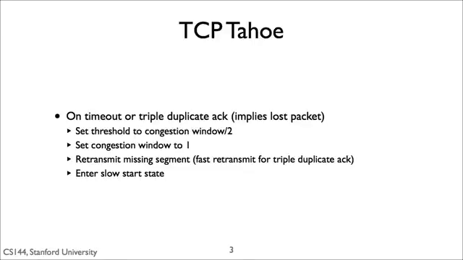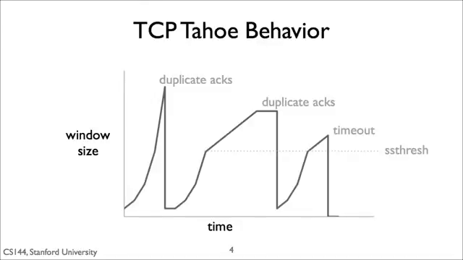So let's put this together. TCP Tahoe, when it has a timeout or triple duplicate acknowledgement, takes 3 steps. First, it sets SS thresh to half of the congestion window. Second, it sets the congestion window to 1. Third, it retransmits the missing segment. These first 2 steps mean that it enters the slow start state and exponentially increases its congestion window until it experiences another loss or reaches SS thresh. This leads to the behavior we saw in the earlier figure of TCP Tahoe's behavior over time.